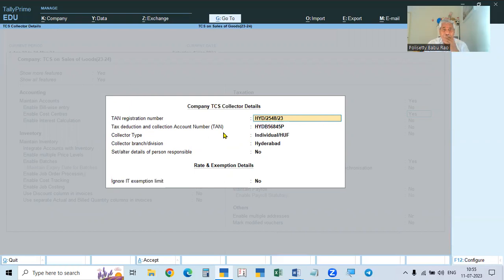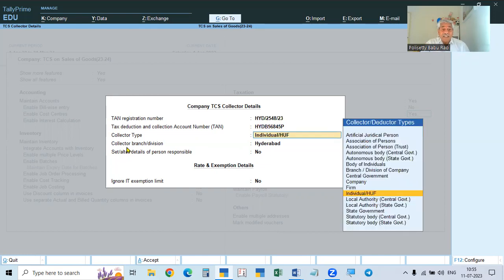So this is the registration number. The registration number will be different from the TAN number. When we apply for the TAN, they will give the registration number, that is called the registration number. And this TAN number, as I told you already, will be different from the PAN card number. In PAN card, there will be 5 alphabets and 4 numerics, then 1 alphabet. Here, 4 alphabets, 5 numerics, and 1 alphabet.